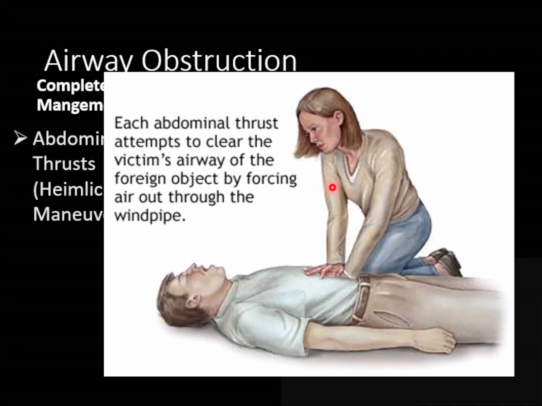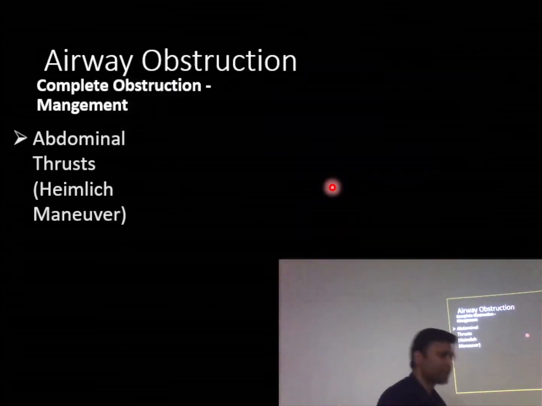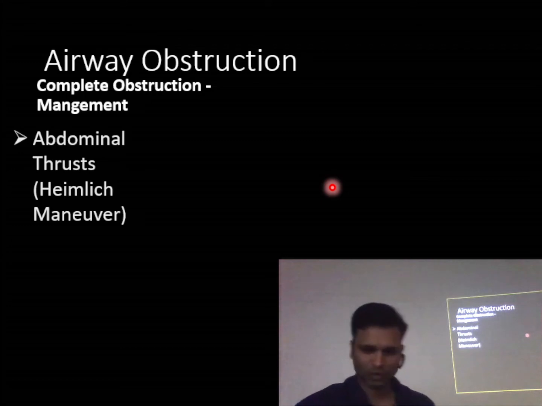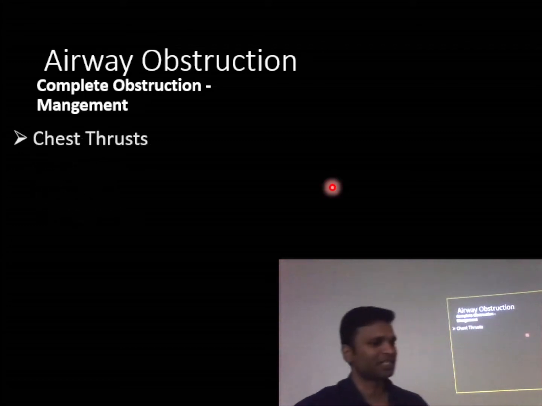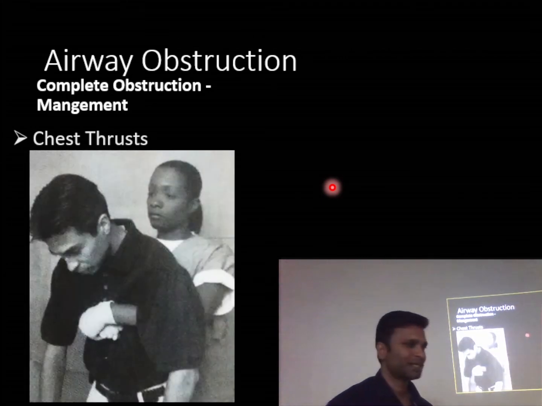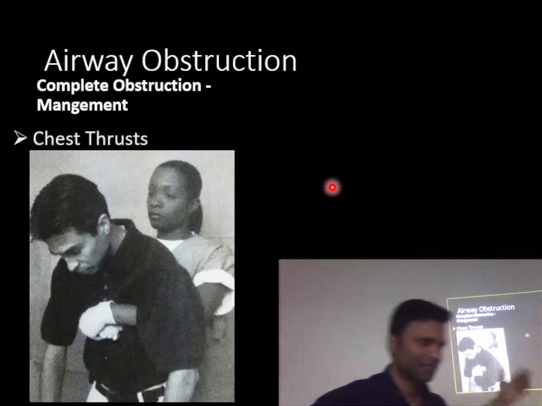downwards and backwards to the patient. Then we have chest thrust technique. We just apply pressure over the chest of the patient, sternum. Okay, similar to CPR एक तरह से. So we just increase the pressure in the chest region so that there is sudden air that is expelled out of the lungs. The same principle lies here, just different method.